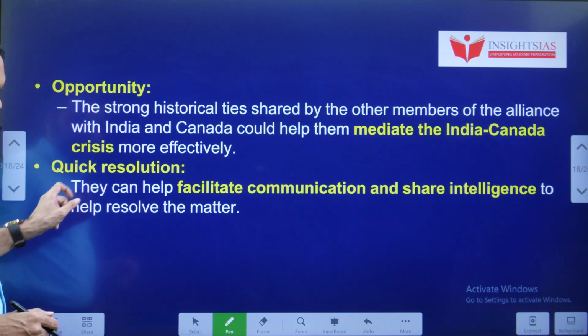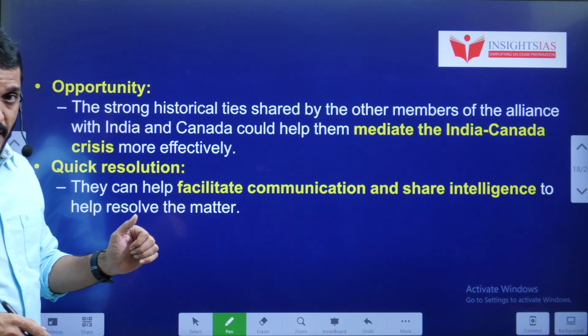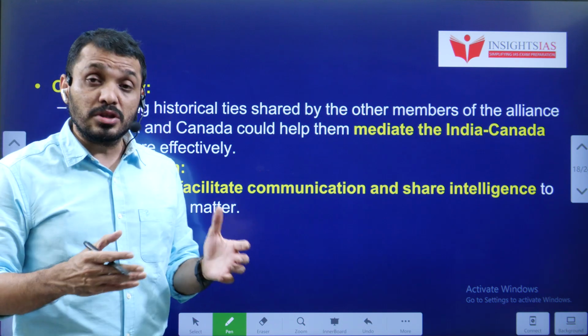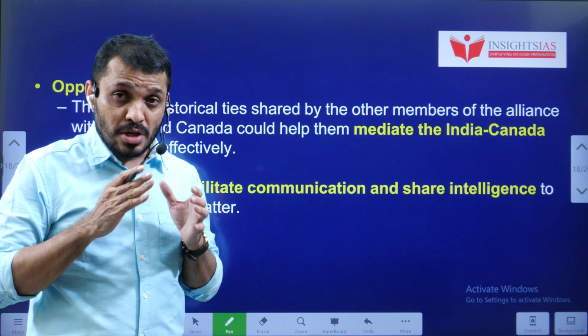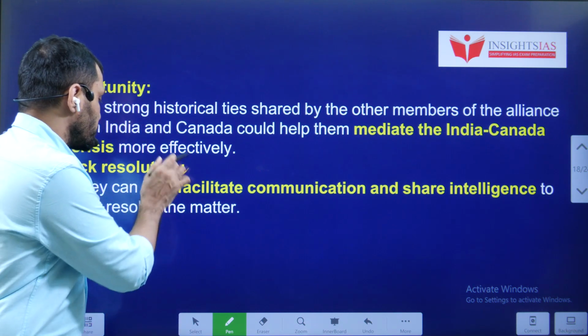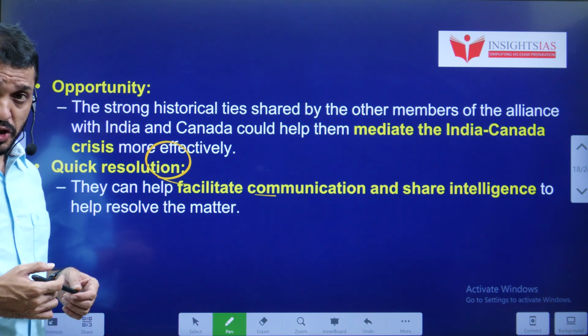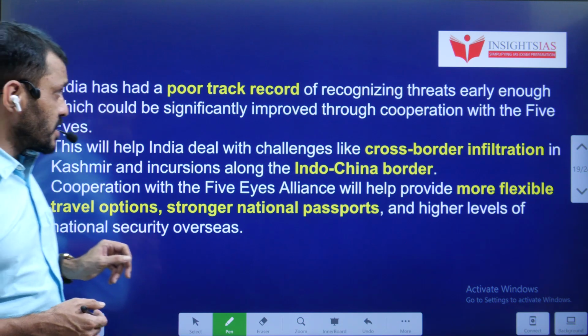And next, we can use this Five Eyes Alliance as an opportunity also. Especially, we can allow this alliance to mediate the tensions, or to lower the tensions between India and Canada. And we can take some help regarding communication as well as intelligence.